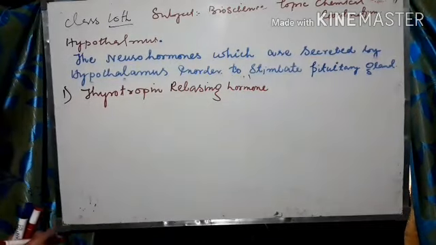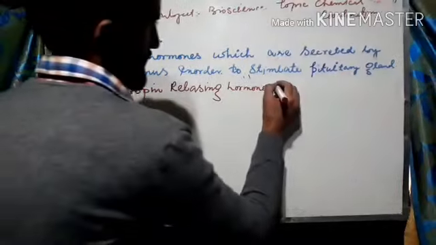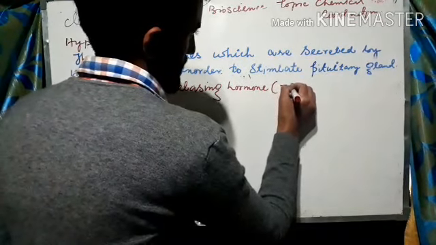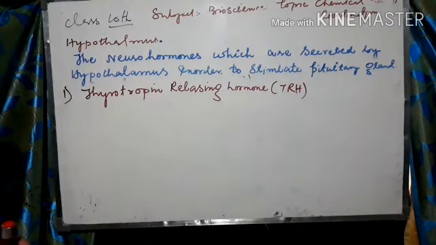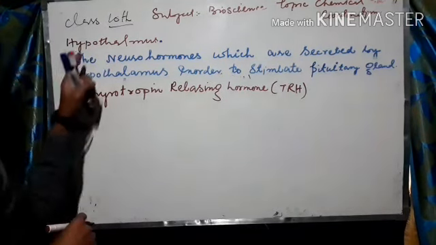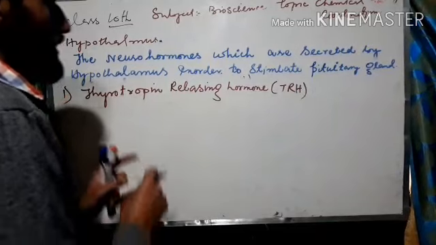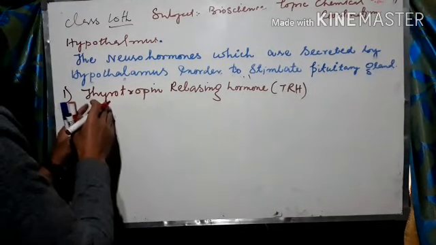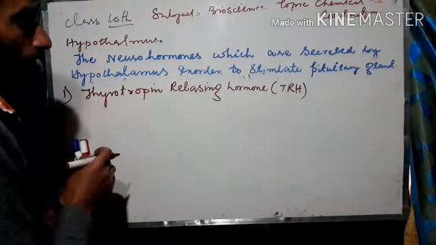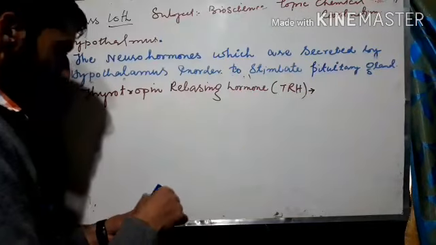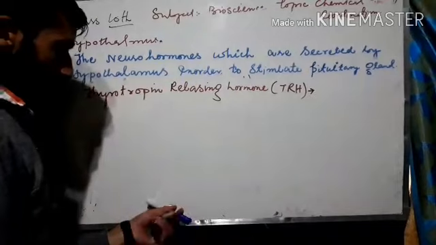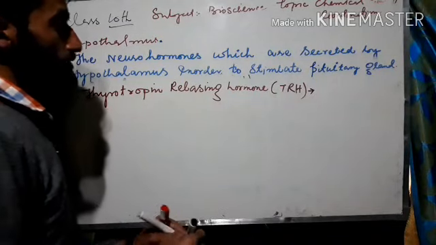You can also say TRH. It is a neurohormone released by the hypothalamus, and it will go towards the pituitary gland. What it will do, simply, is stimulate the pituitary gland to secrete